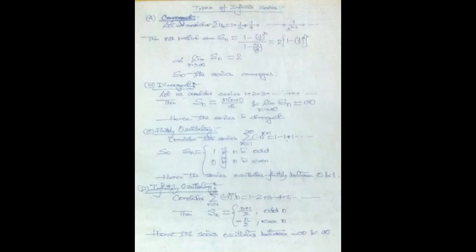Hello friends, in this video I will try to describe different types of infinite series. In the first part of infinite series, I described the basic ideas of infinite series, that is the idea of sequence of infinite partial sums, the history from Zeno's paradox and so on. Now I will mention different types of infinite series in this video.